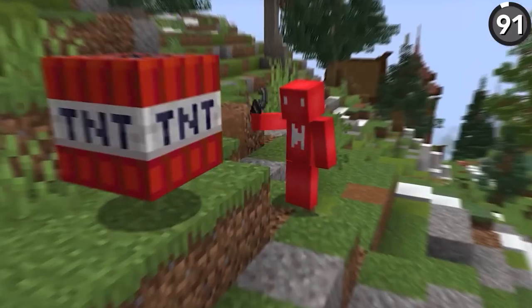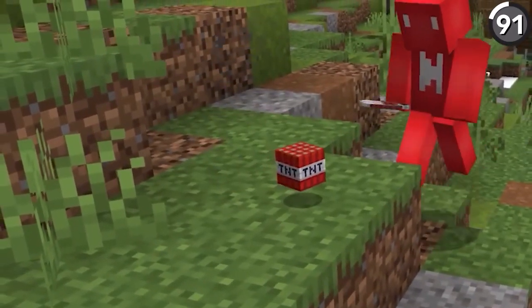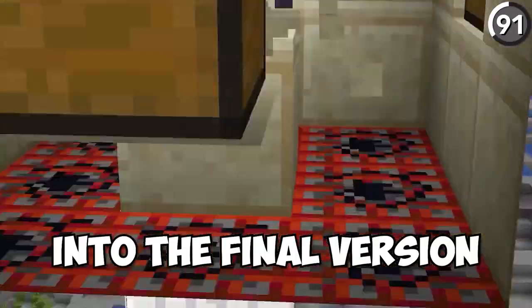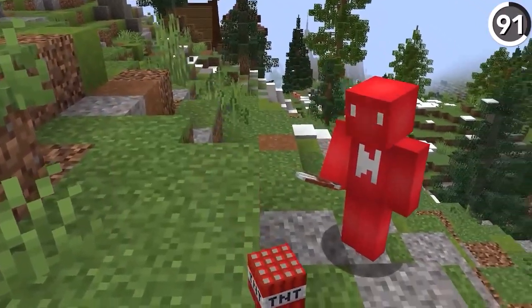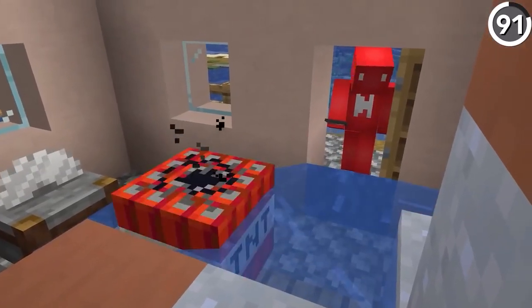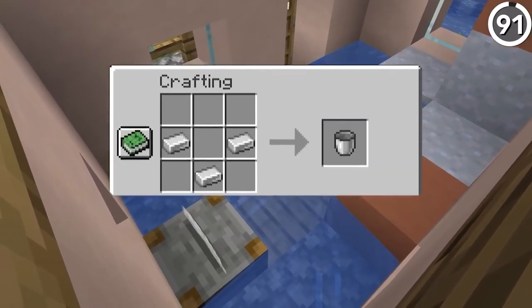When they were first added in, shears were originally supposed to be used to defuse TNT, but it didn't make it into the final version, which I think is a shame. It would have been fun to carry around a pair of shears the next time they are doing TNT combat, but I guess a water bucket could do the job just as well, and for only 1 extra iron ingot.